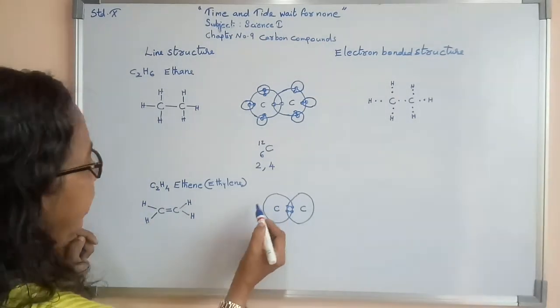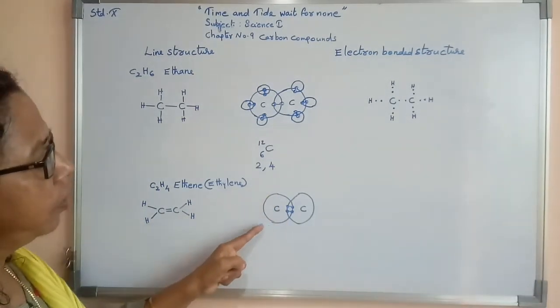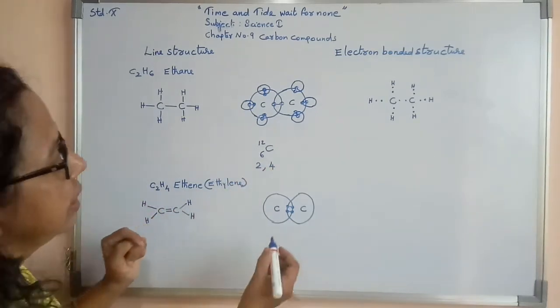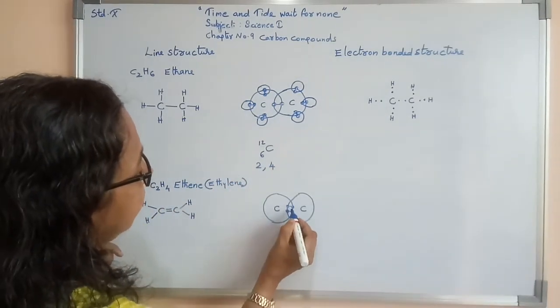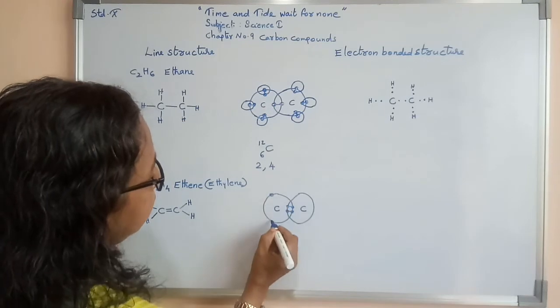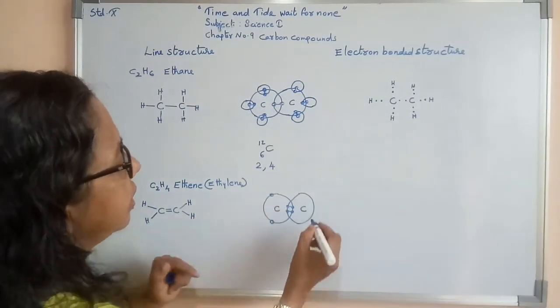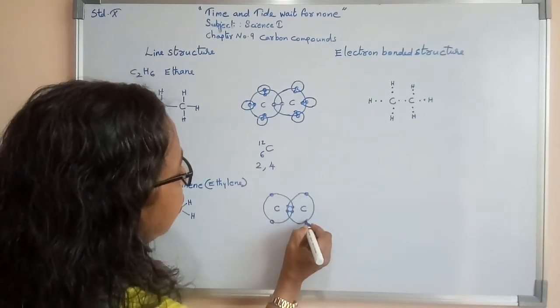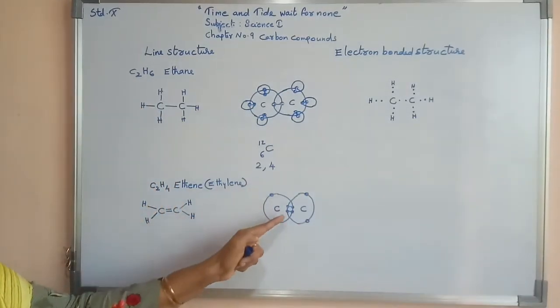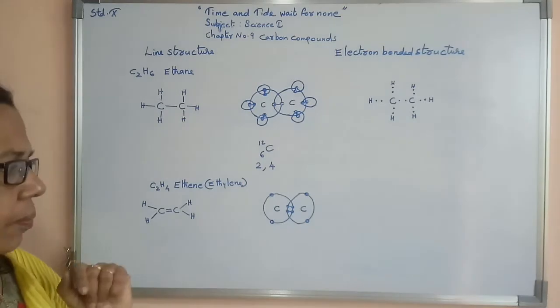After that, carbon's outermost orbit has 4 electrons. So 2 I already wrote here, then 2 more I am making here. So total 4 became. Similarly here already 2 electrons I showed, 2 more. So total 4 electrons in the outermost orbit of each carbon.